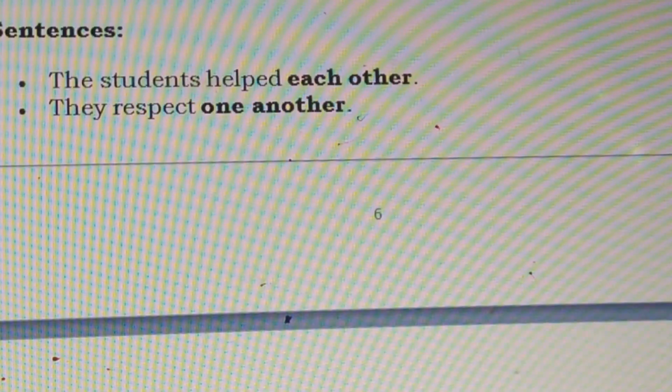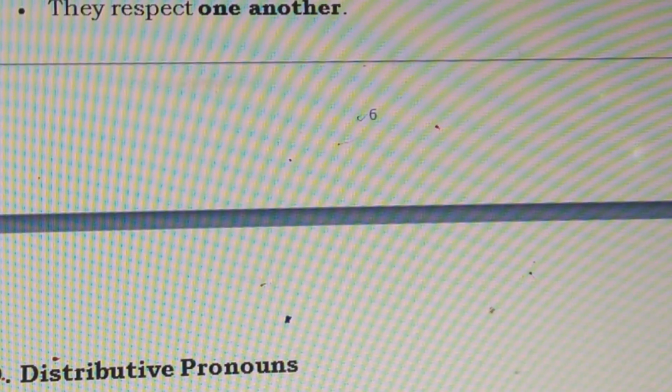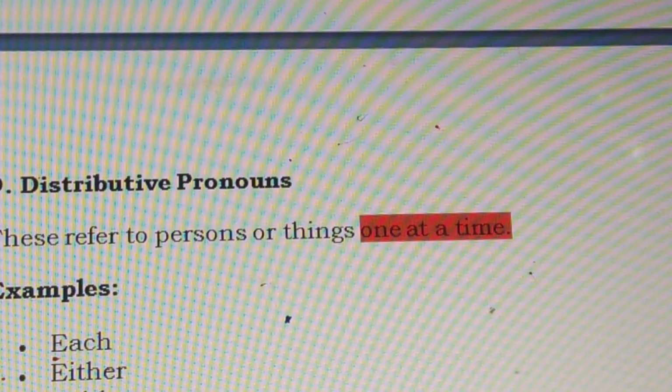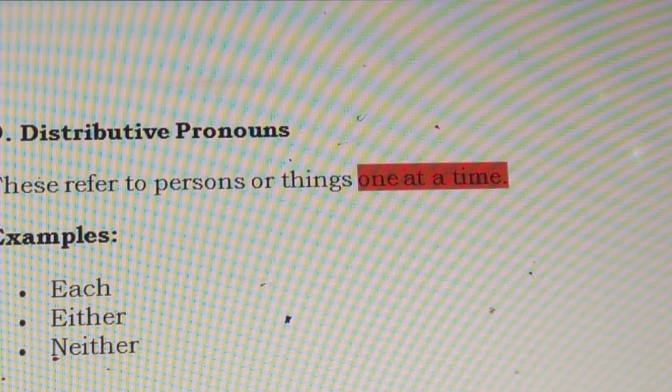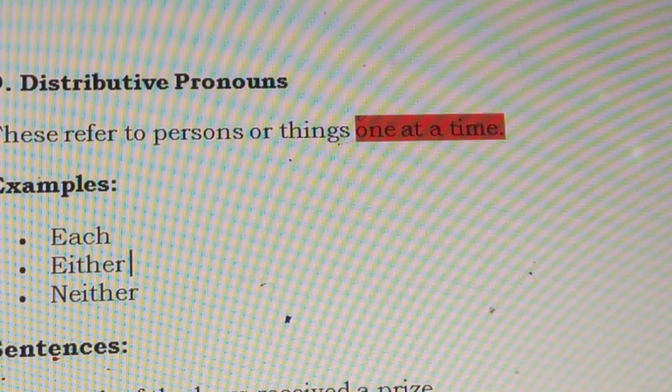Lastly, distributive pronouns. Distributive pronouns refer to persons or things one at a time. We use each, either, neither. For example: Each of the boys received a prize. Neither of the answers is correct. So this is all about the pronouns.